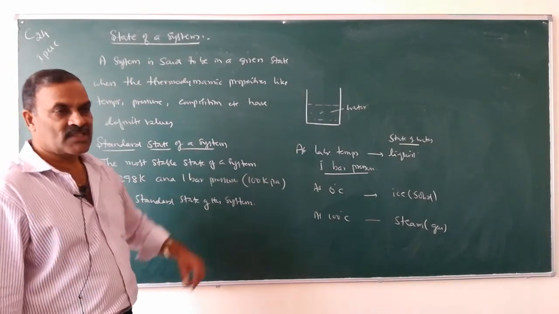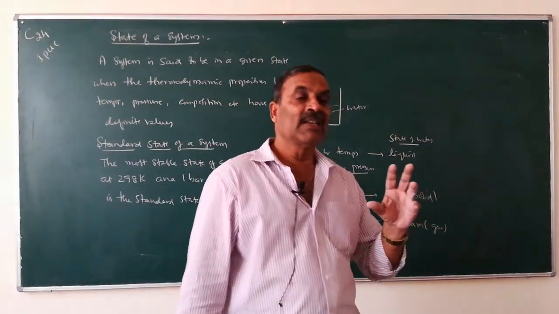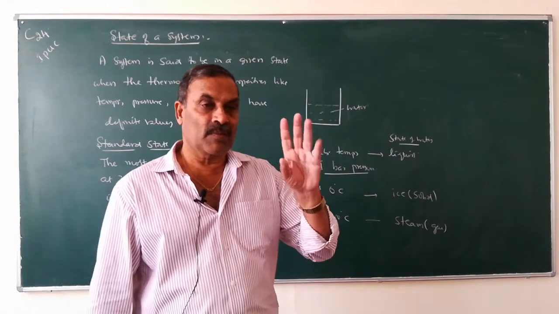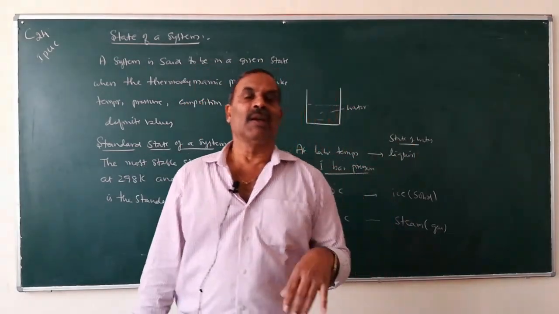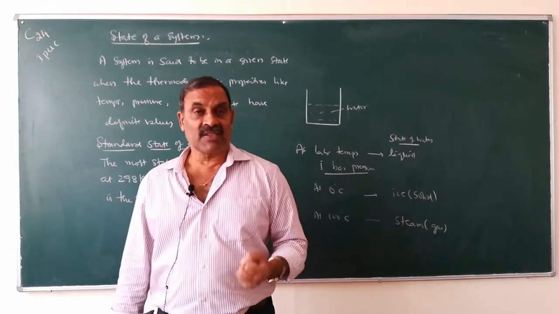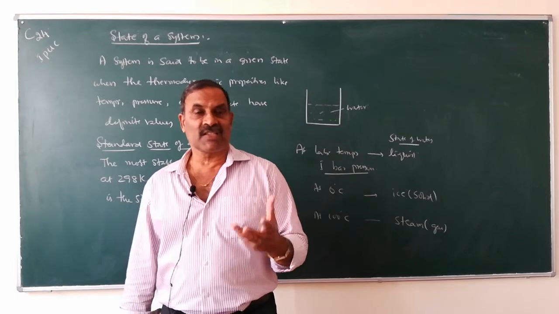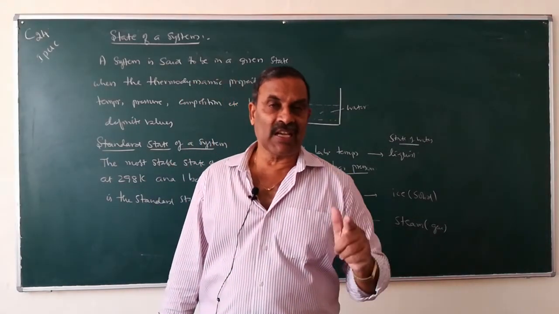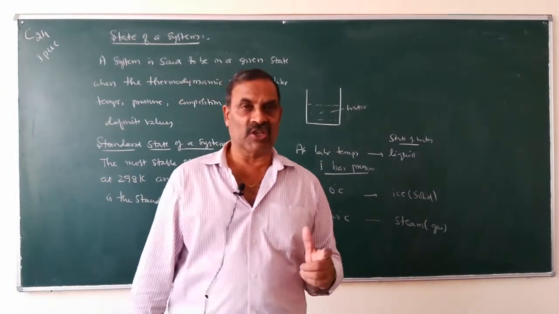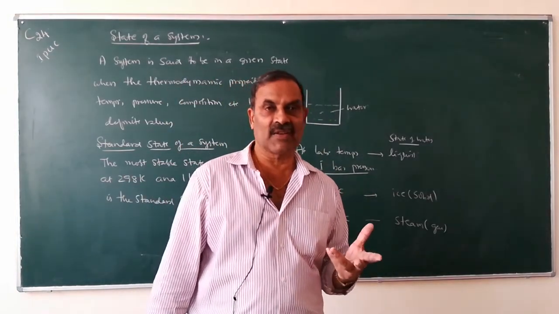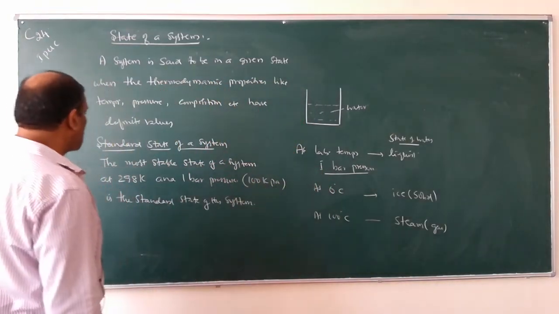So what is the state of a system? A system is said to be in a given state when the thermodynamic properties like pressure, temperature, composition have definite values. Next, what is the standard state of a system? The most stable state of a system at 298 Kelvin temperature and 1 bar pressure is called the standard state of a system.